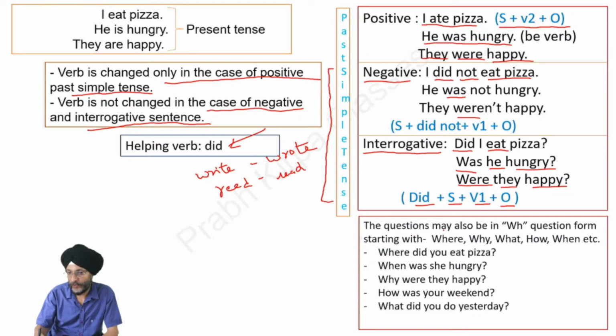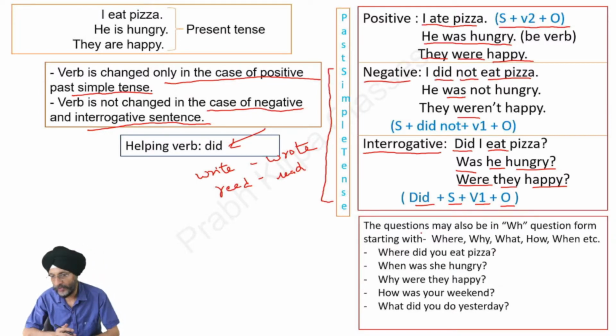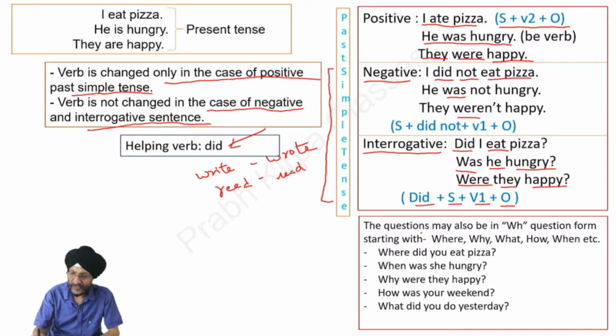Situations may also arise when we use the WH question form. What are these WH question forms? That is when the question starts with where, why, what, how, when, etc. Here we give below the examples. Where did you eat pizza? When was she hungry?